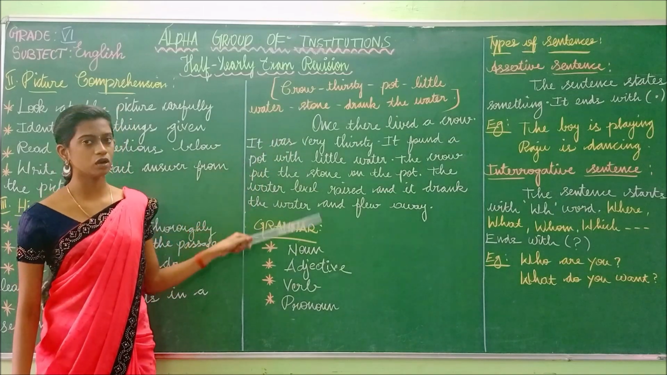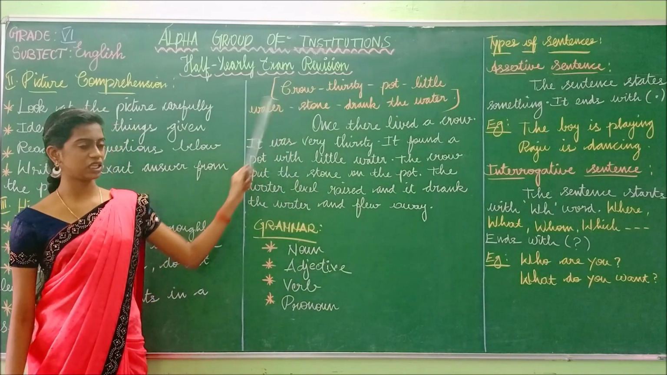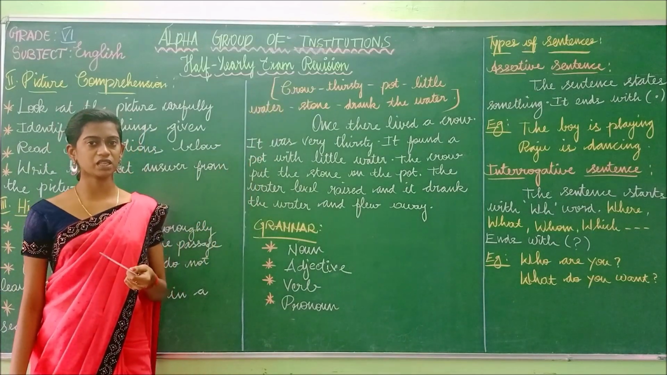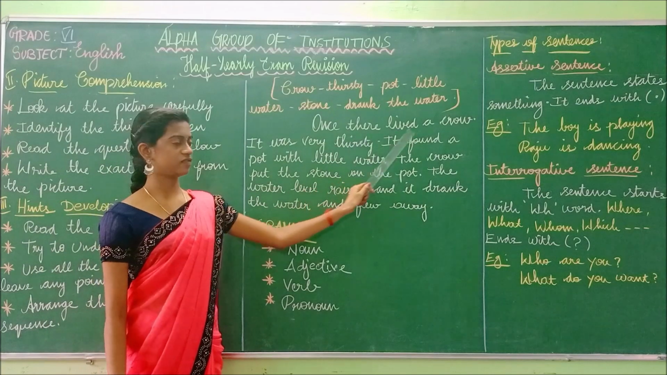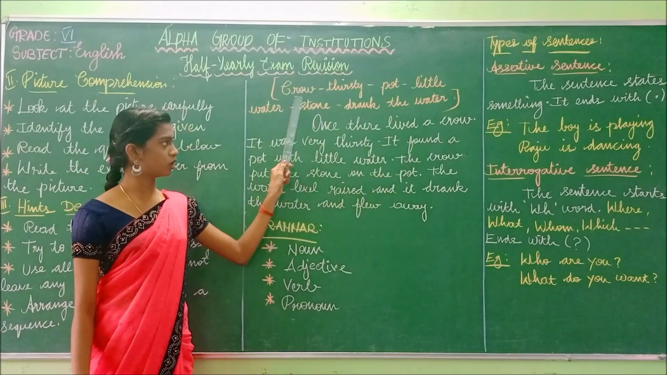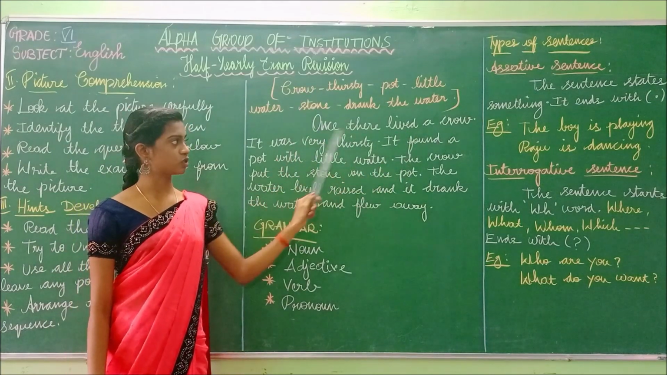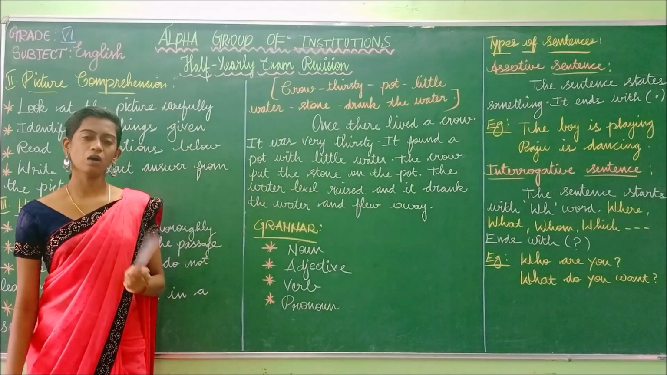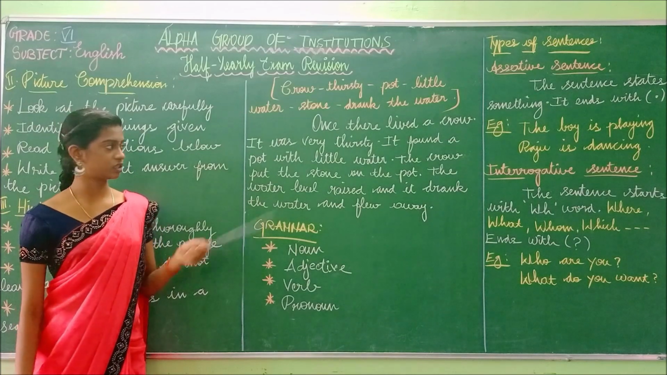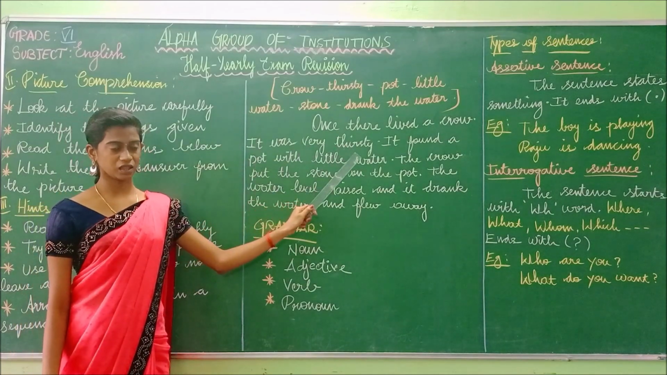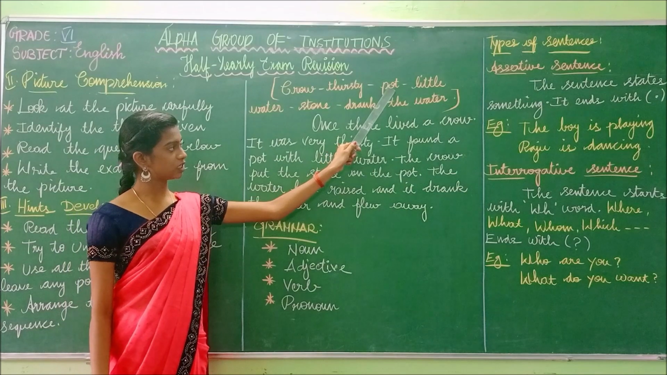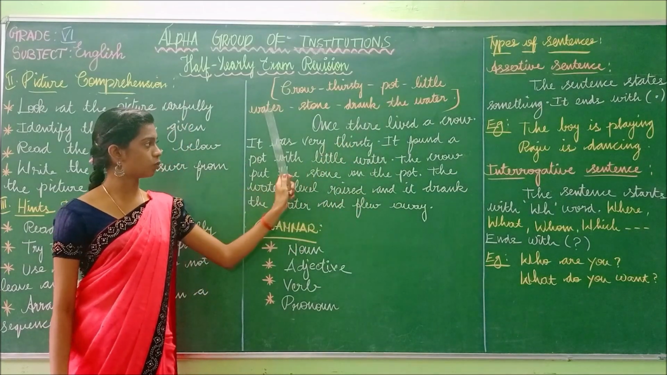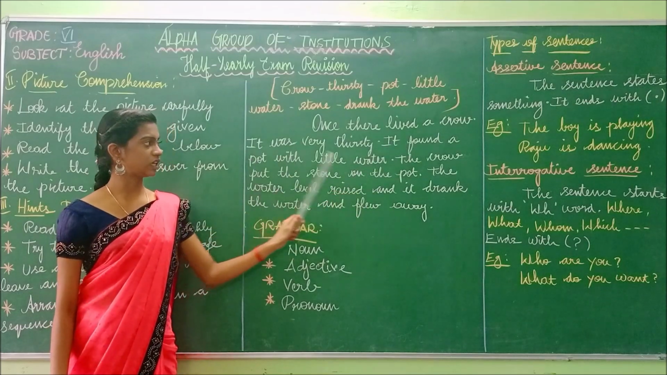Now we are going to frame sentences using these hints. The first hint is crow. How will you frame a sentence? Once there lived a crow. Using this word crow, I have written a sentence. Thirsty. How is the crow? The crow was very thirsty. The third hint is pot. It found a pot. And the fourth one is little water. It found a pot with little water.